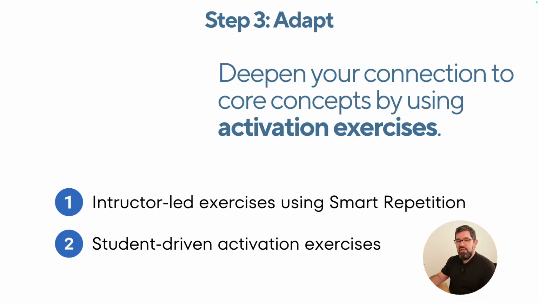However, you're not gonna be doing that on your own. You're gonna be using the smart repetition approach to do this. And then I introduce the activation exercise. What is the activation exercise? It is an exercise designed to bring your memory recall and translate that to code that you can do on your own.